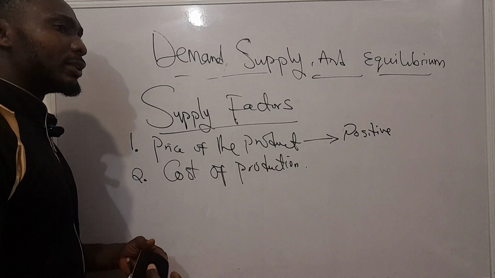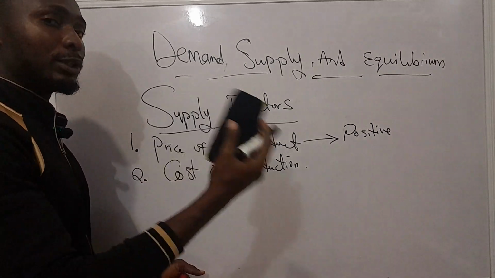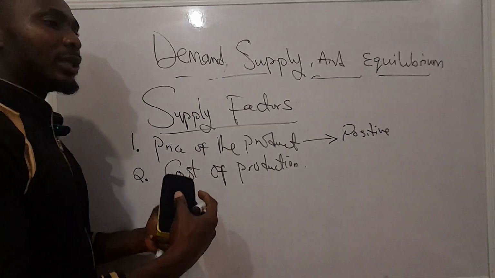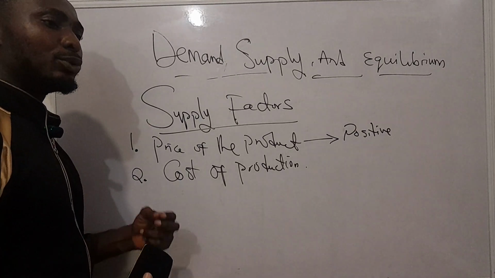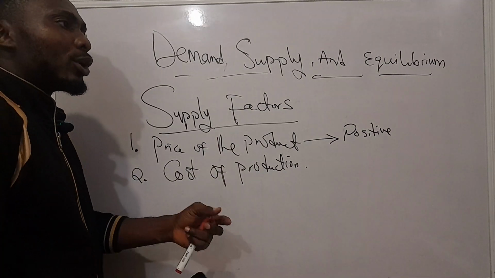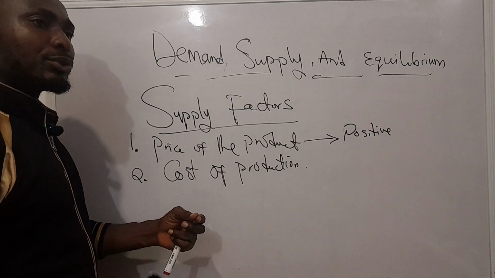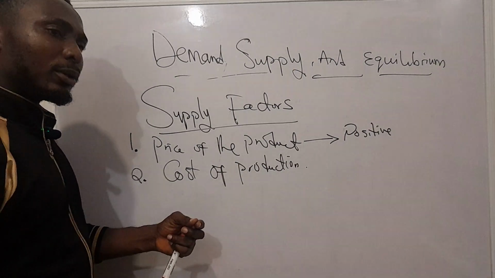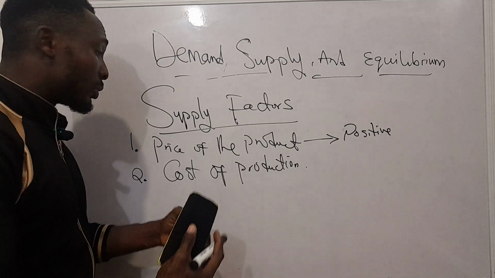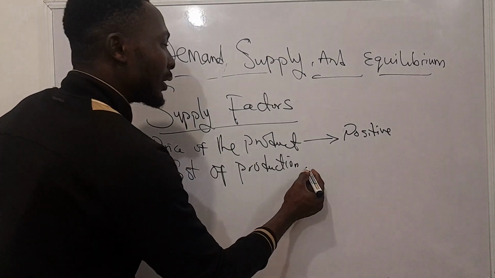If it costs more money to produce, then with the resources that they have at hand, they will only be able to produce little. But if it costs them less money to produce, then the company, or the firm, or let's say the producer, will be willing to produce and supply enough.